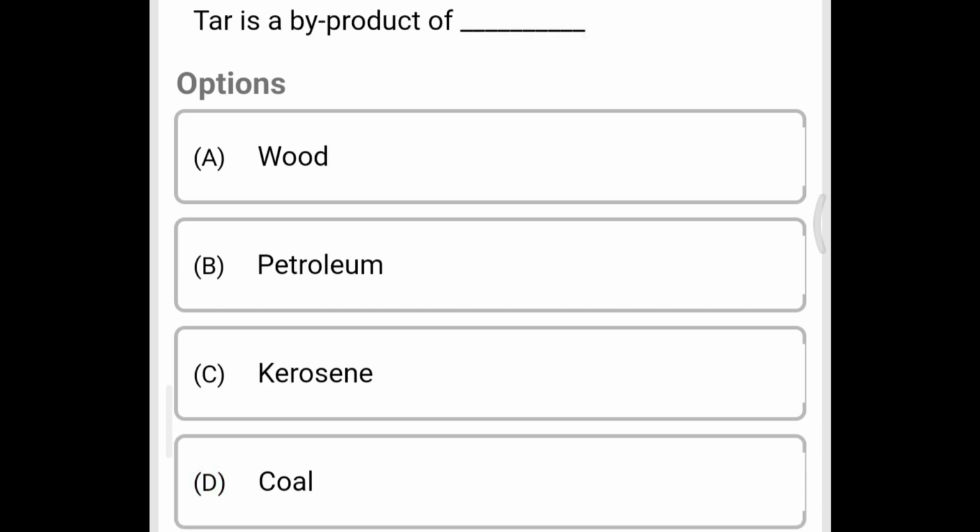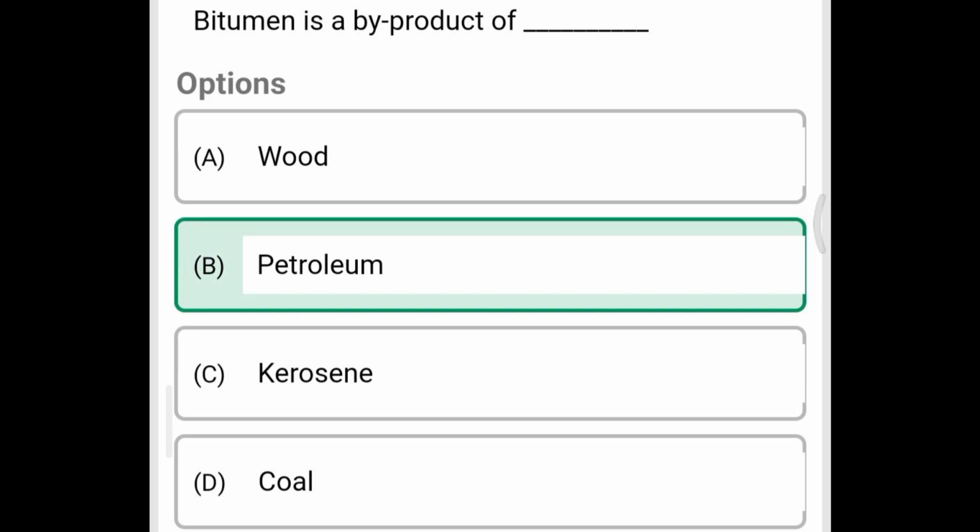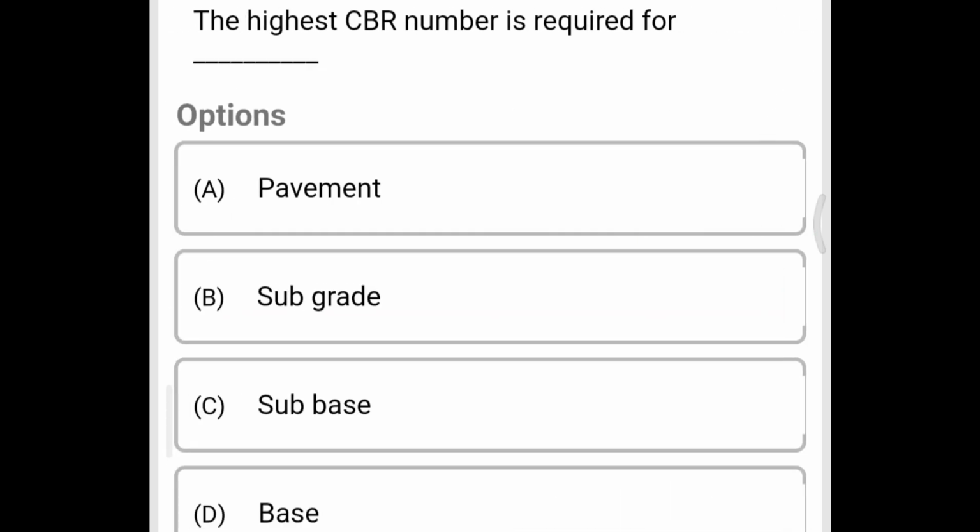Next question, tar is the byproduct of option A wood, option B petroleum, option C kerosene, option D coal. The correct answer is option A wood. Next question, bitumen is the byproduct of option A wood, option B petroleum, option C kerosene, option D coal. The correct answer is option B petroleum. Next question, the highest CBR number is required for option A pavement, option B subgrade, option C subbase, option D base. The correct answer is option B subgrade.